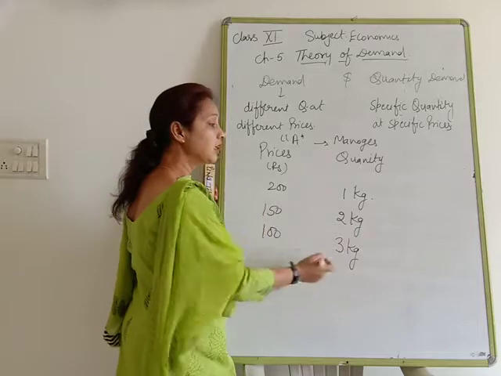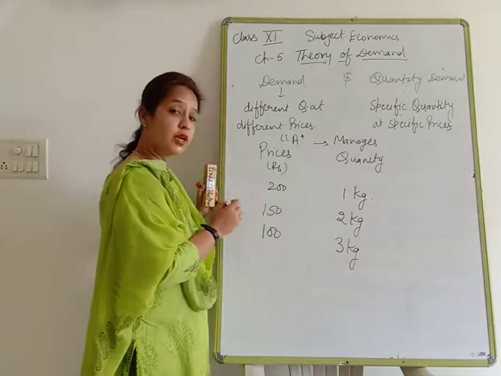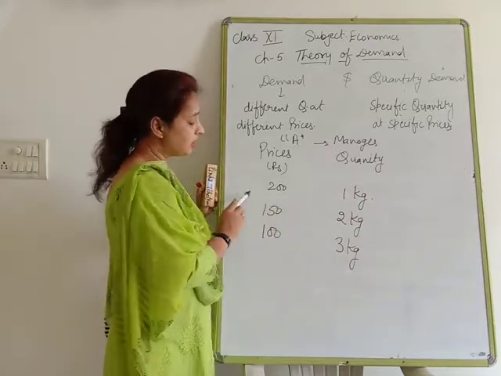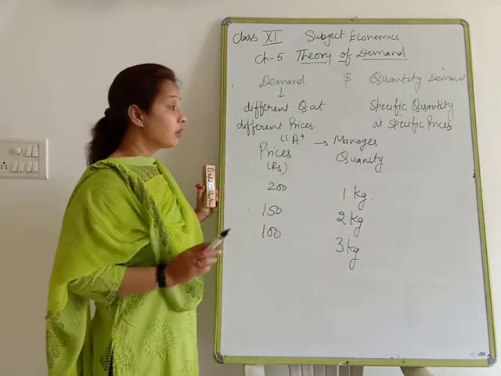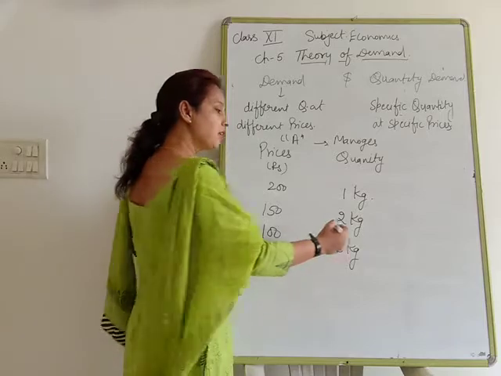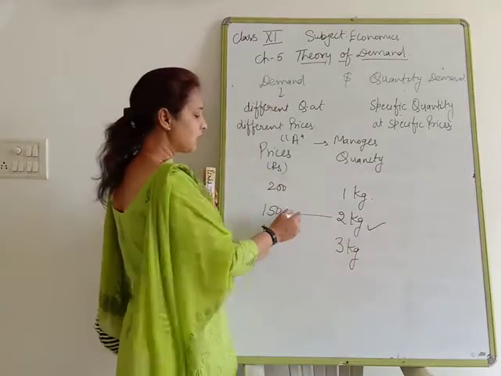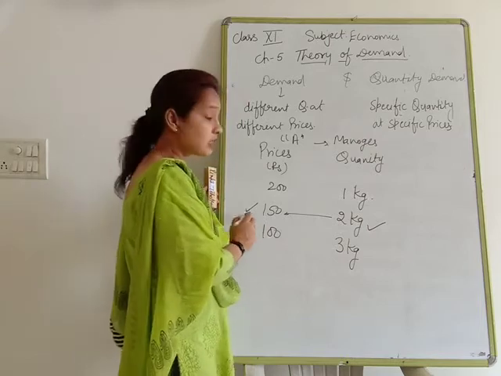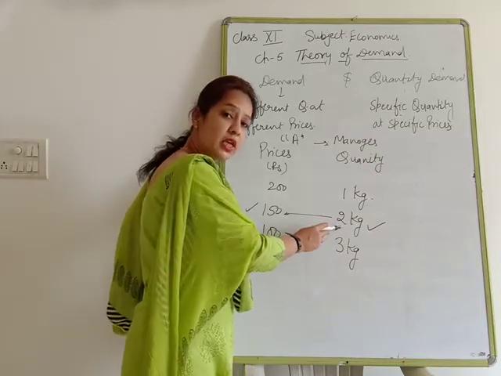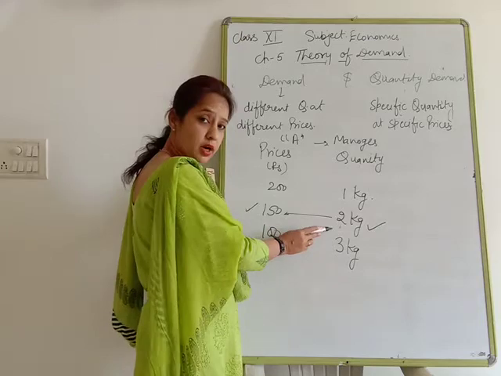That is known as demand. Different quantities purchased at different prices, that is known as demand. But quantity demanded is a specific quantity purchased at a specific price. At 150 rupees, how much is he going to purchase? 2 kg. That is known as quantity demanded. Clear?